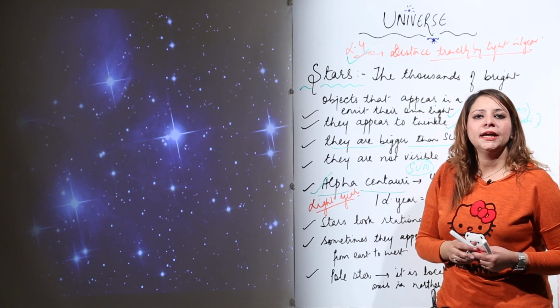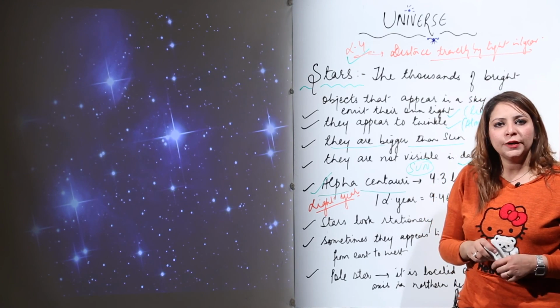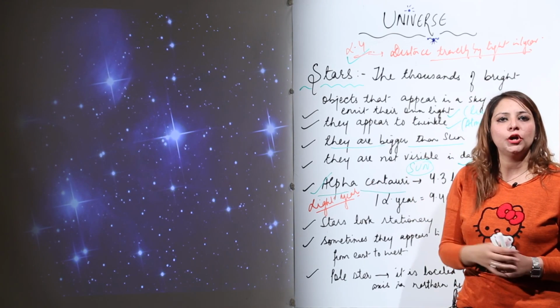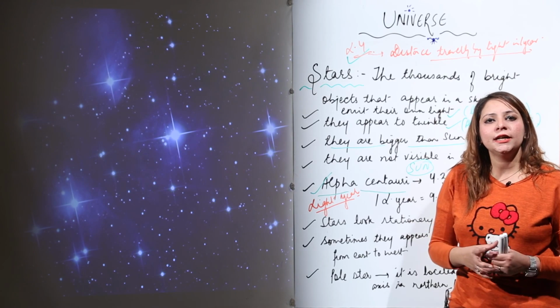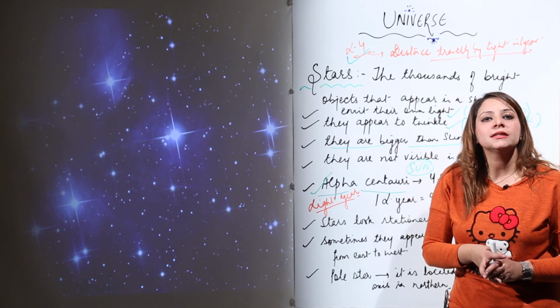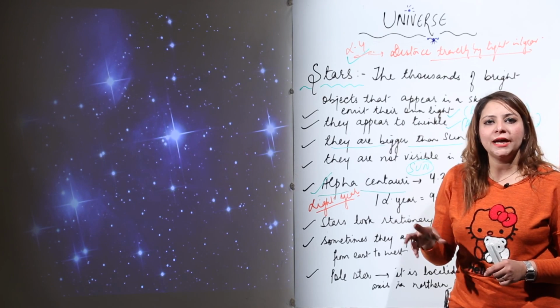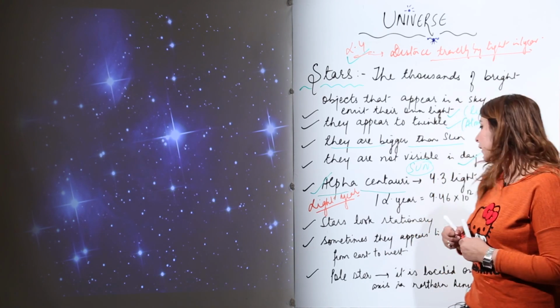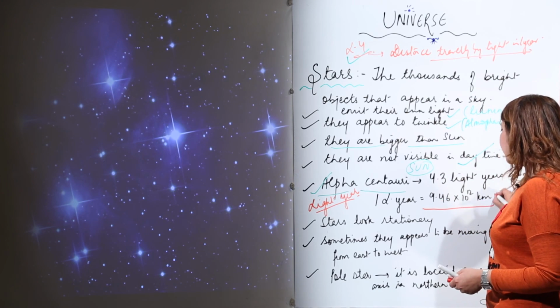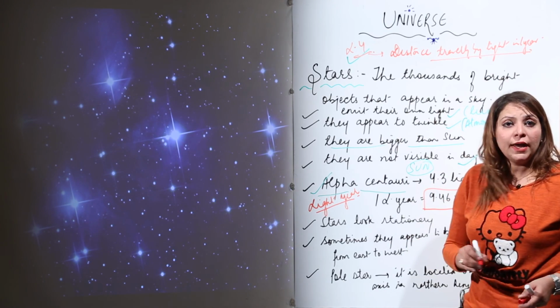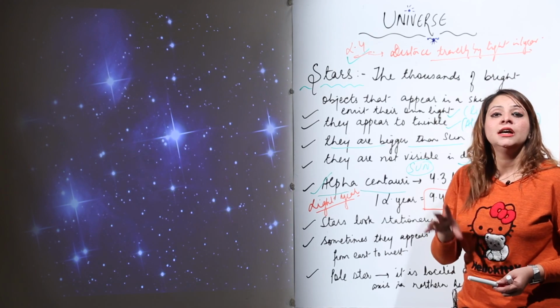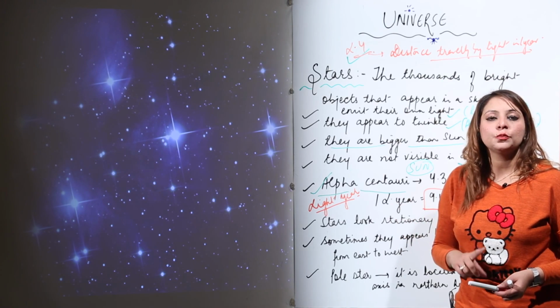So if you get a question like that, which unit is used to measure distance between the heavenly bodies in the universe, you will directly say that we need a bigger unit for that, and that is a light year. And light year refers to the distance travelled by light in 1 year, and it is approximately equal to 9.46 into 10 raised to power 12 kilometers. So 1 light year is 9.46 into 10 raised to power 12 kilometers.